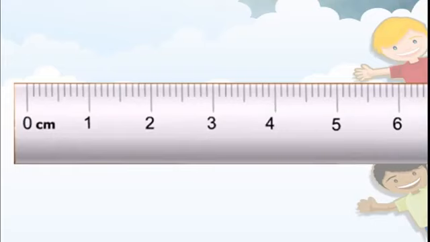Whatever they used, did they get the equal or accurate measurement? No, correct? So, we have to use the ruler or scale to get the accurate and proper measurement of the thing. Now we will learn to read the ruler.